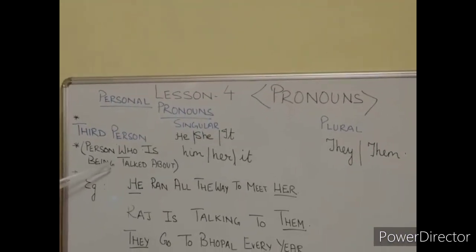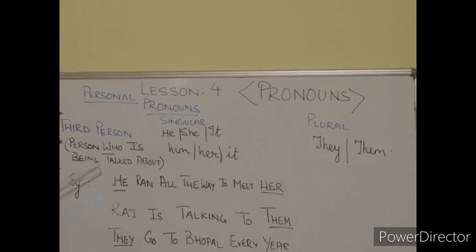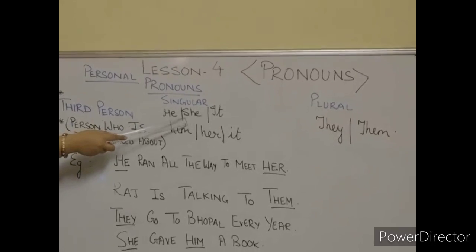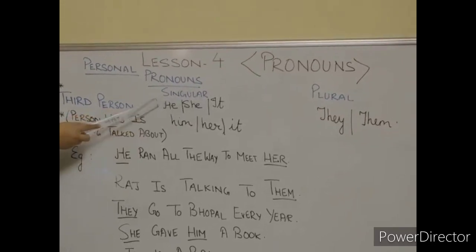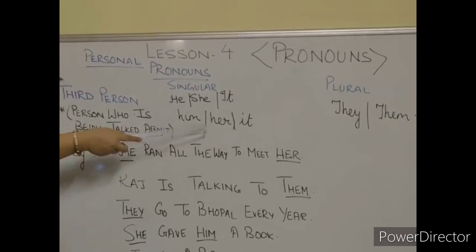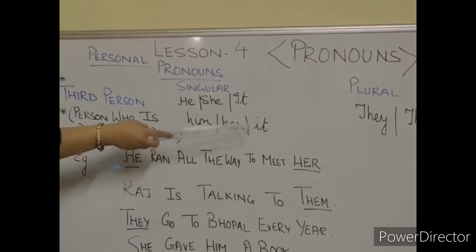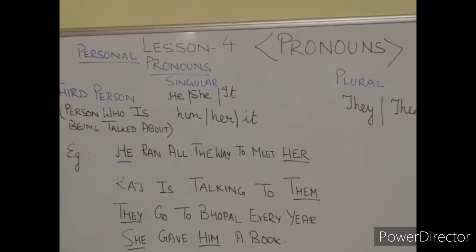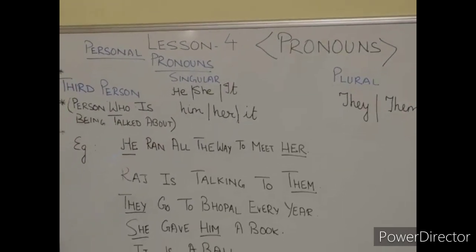That is the person about whom we are talking. Here in singular, we will use he, she, it in subject place. And in object place, him, her, it. And in plural, in subject place, they. And in object place, them.